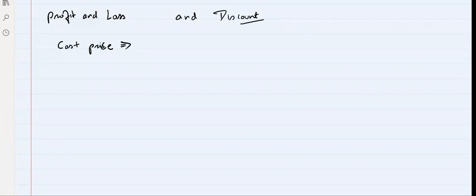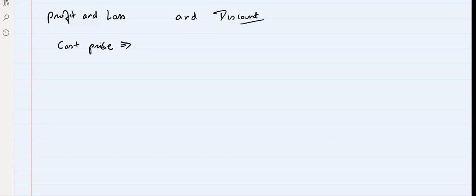Now, that will be either cost price or selling price, depending on whom you're asking. That's the concept. If you're asking the shopkeeper, then that is the selling price for the shopkeeper. Yes or no?